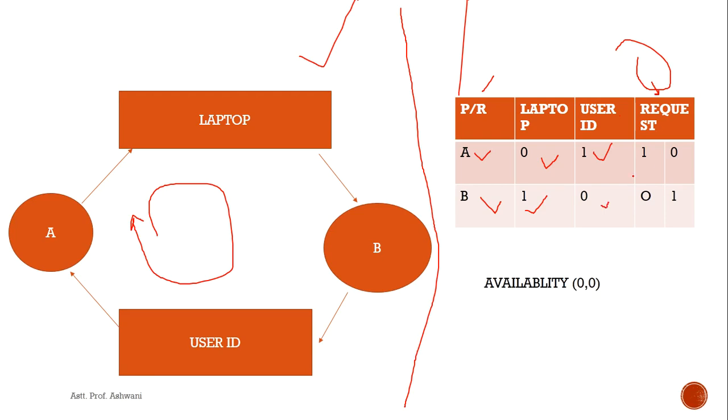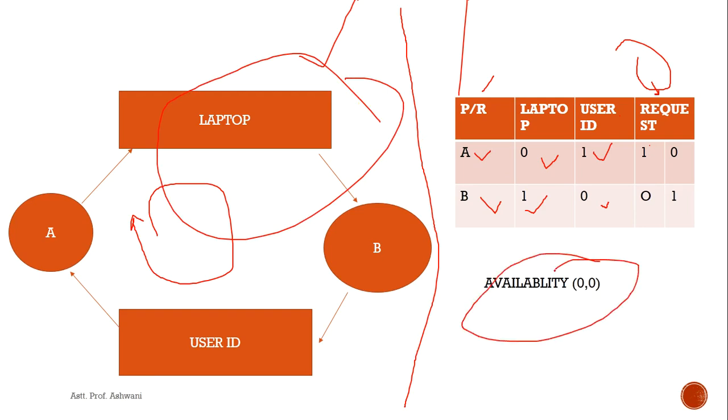Now to complete their tasks, process A requires the laptop and does not require the user ID, and process B requires the user ID to execute. So we can see availability is 0 0. What is the meaning of availability 0 0? It means no instance of A and B is free.